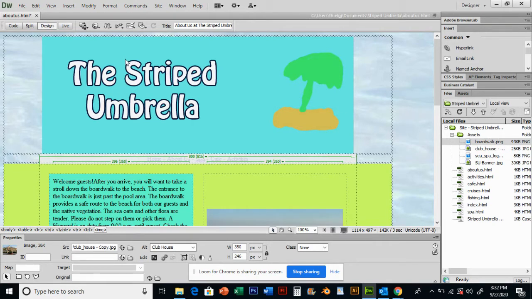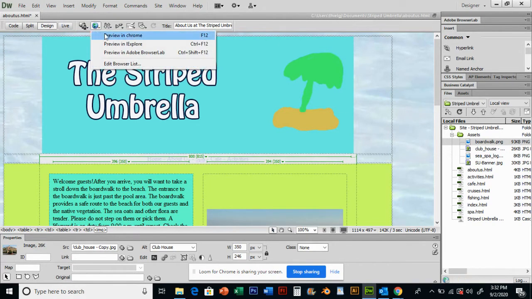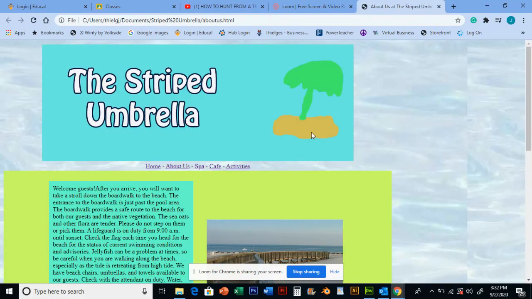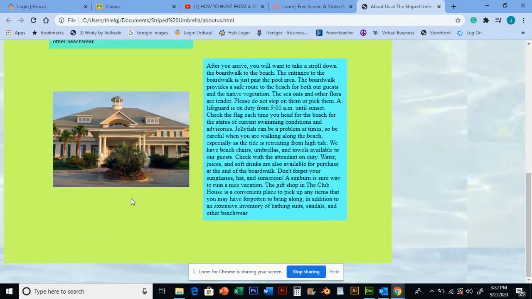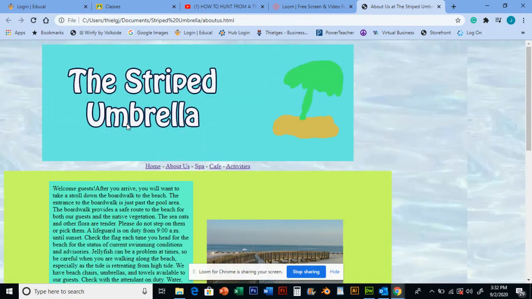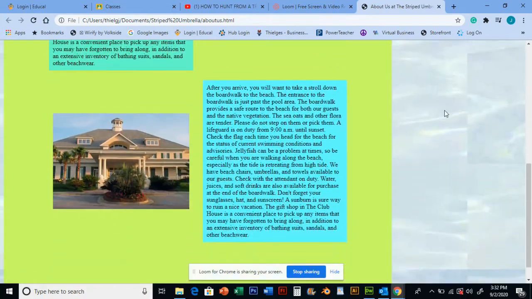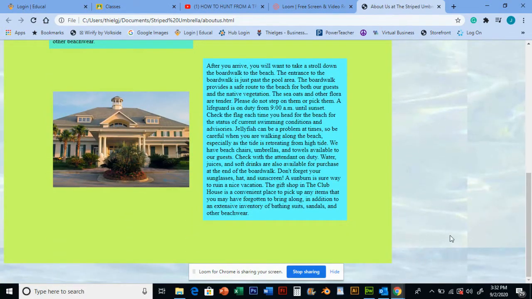If I view this by pressing F12 or preview and click yes to save changes, there's that background. 1289 gets me to about here. You can see the crease, and you're also going to see a crease when you move down.